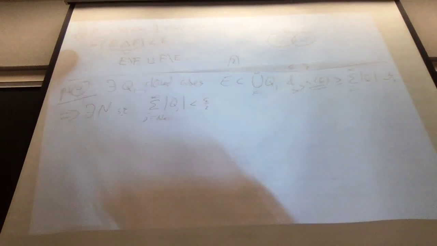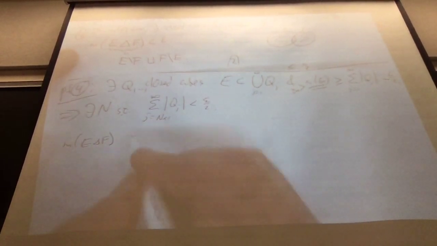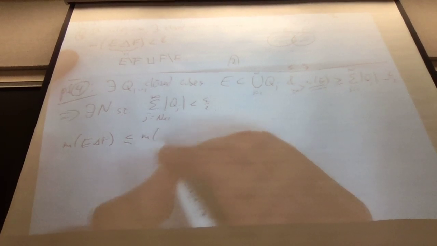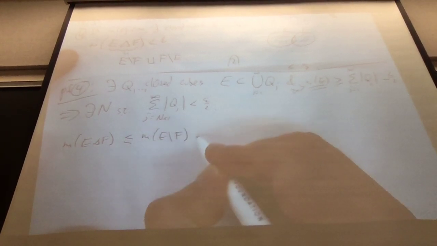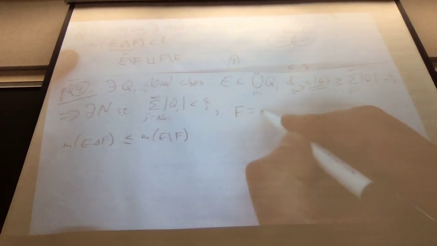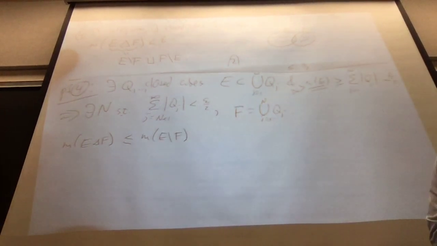And now let's look at the measure of the set difference. So that is at most, well, it's equal to, in fact, the measure of E take away F. What is F? Of course, F is our union as Q goes from 1 to capital N. It's what we were calling Fn previously.